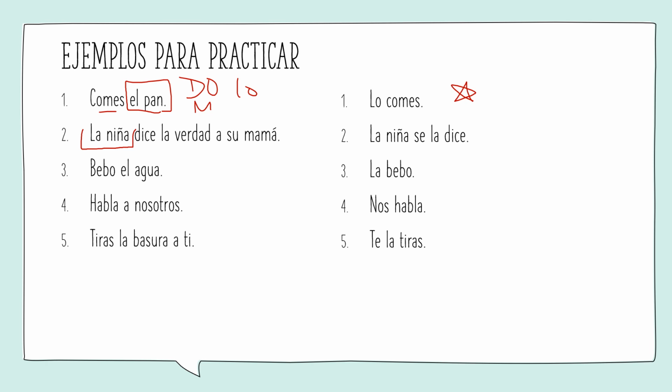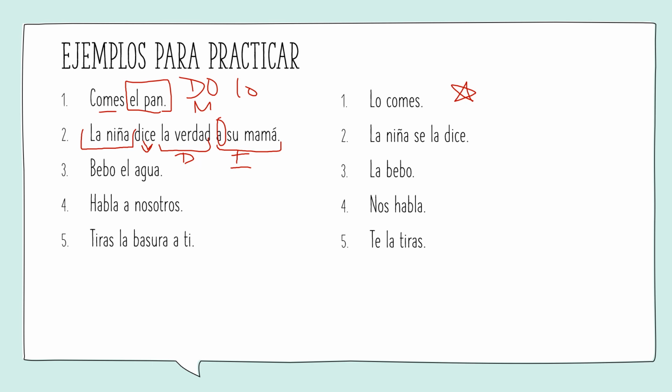La niña dice la verdad a su mamá. Dice is the action here, so we have our verb right there, followed by la verdad and a su mamá. So if I ask the question to whom, hopefully you see a, and you're like, oh, to. So here's our indirect object, to whom, a su mamá. La verdad then, the question of what. What does she say? La verdad.